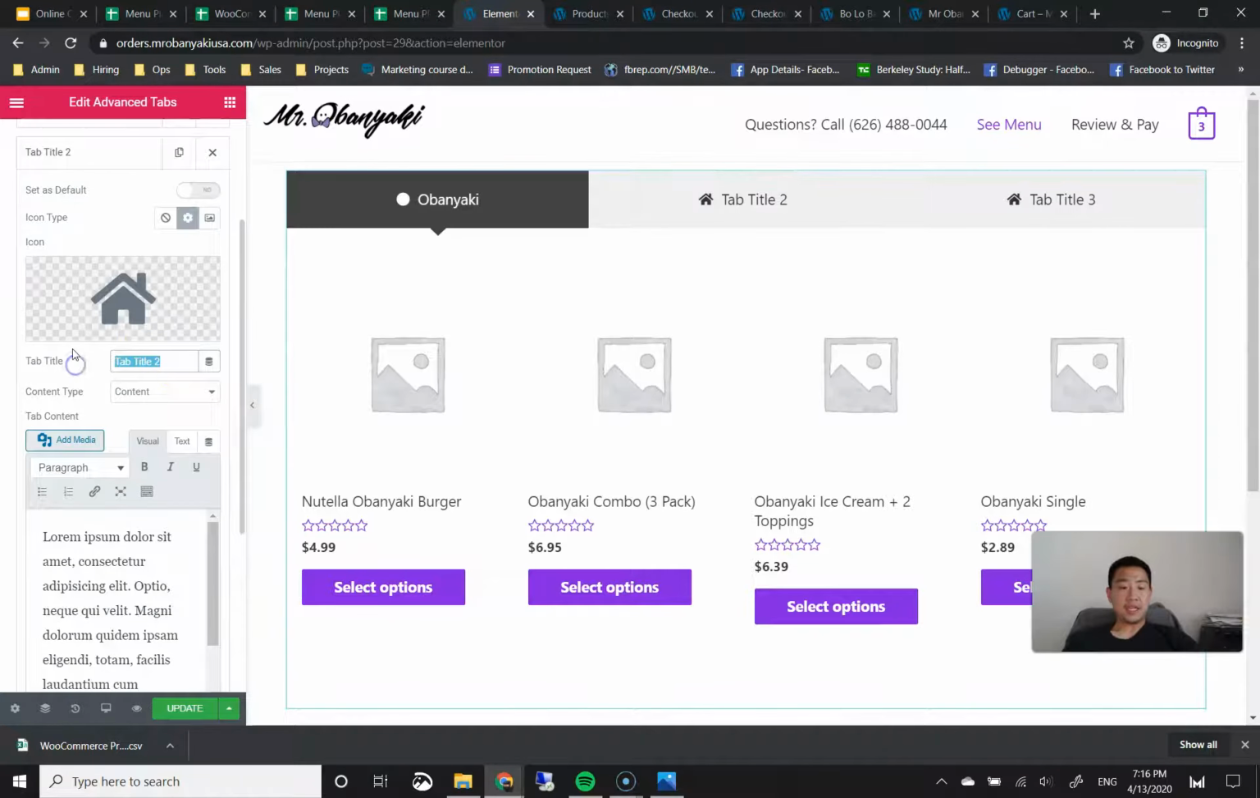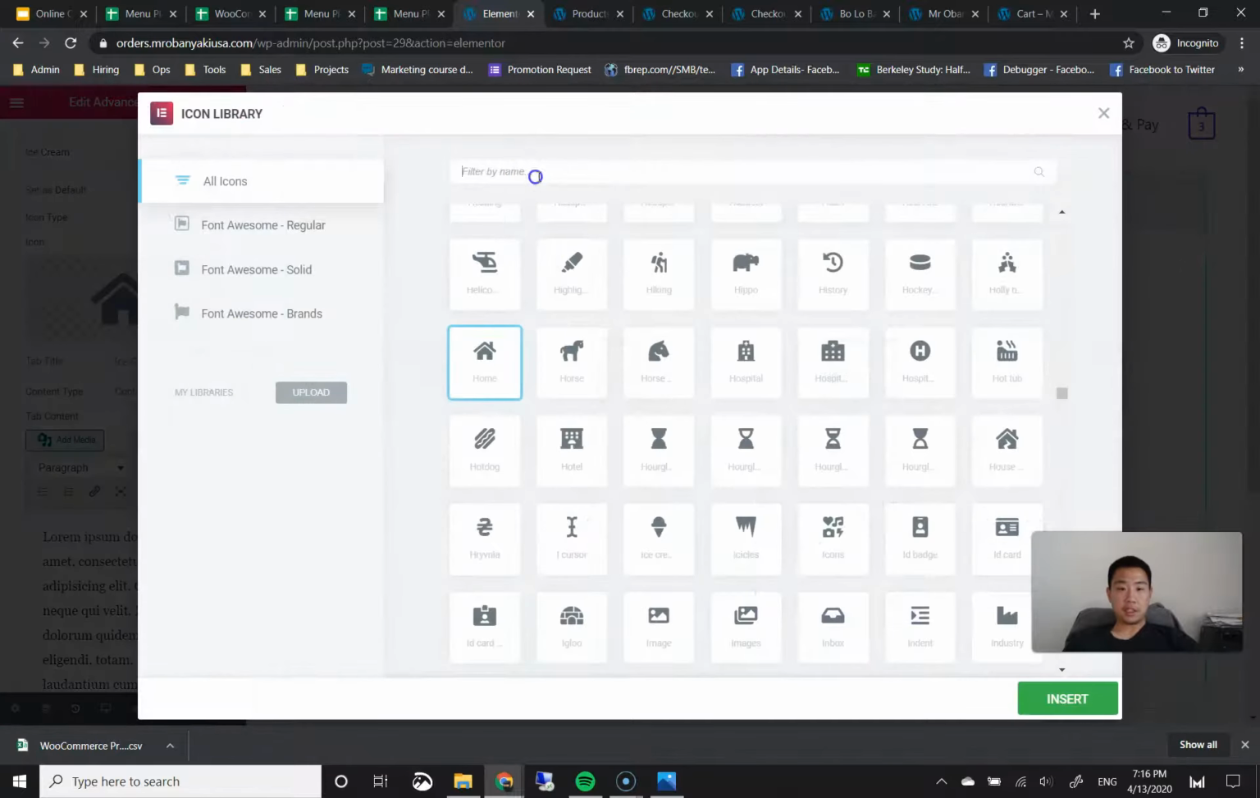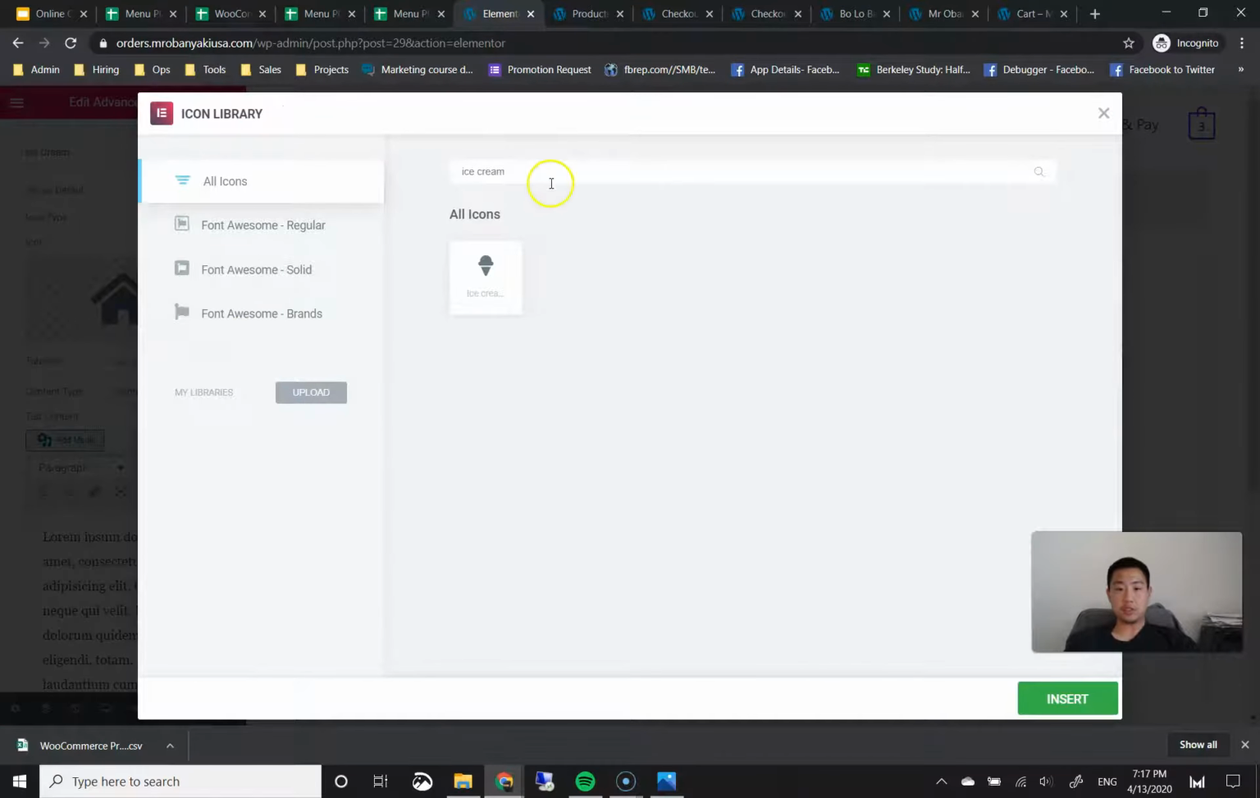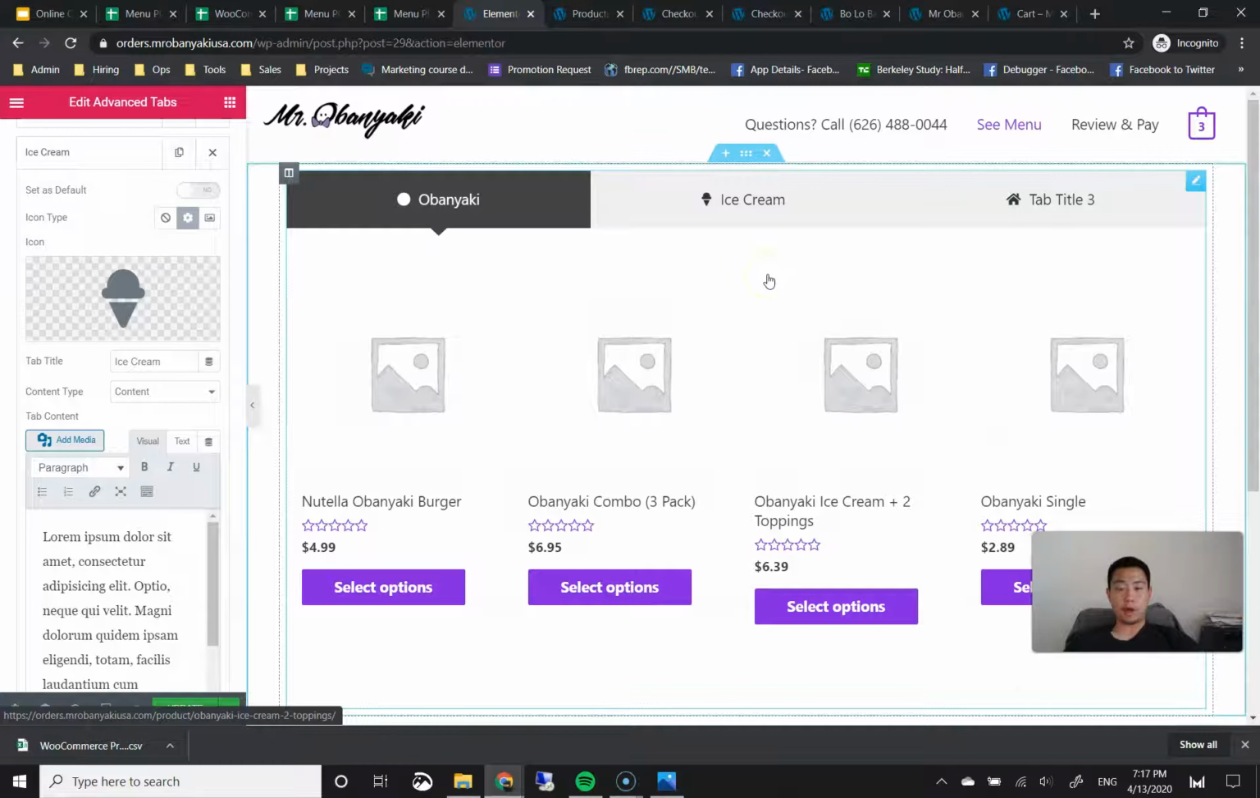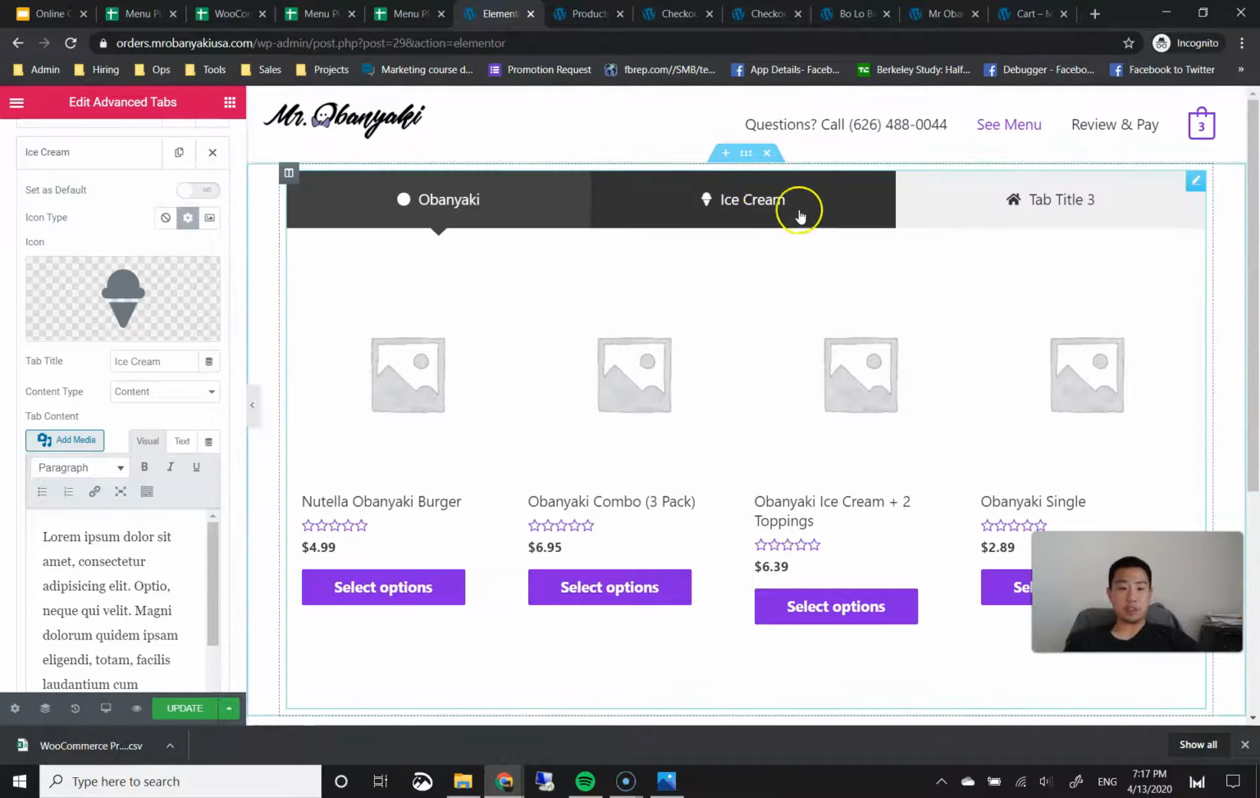Okay. And the second tab title I actually want to name ice cream. I'm going to click on the icon and then search for any icon that represents ice cream. That's perfect. I see an ice cream cone here. Then I'm going to click on the green insert button on the bottom right. Now it says ice cream with the ice cream icon.